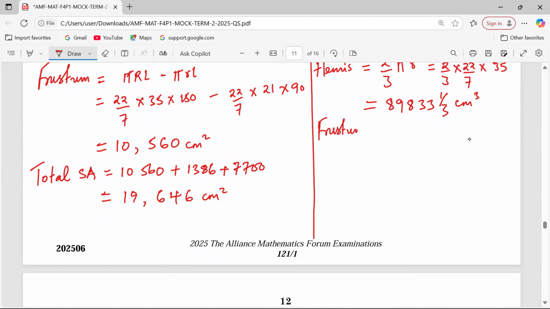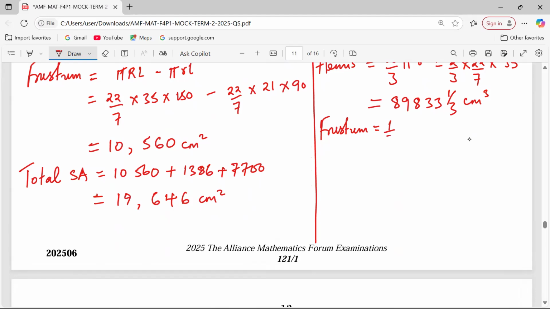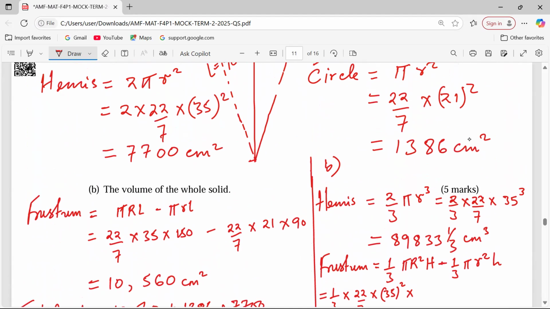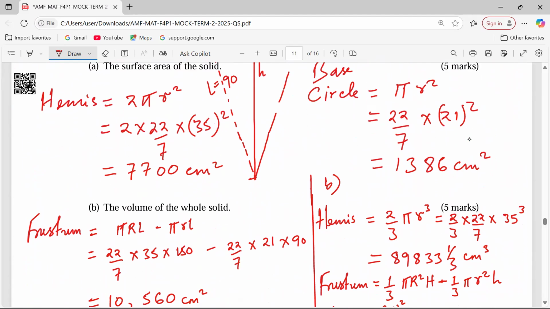And you know, for the frustum, we need original cone minus smaller cone. So a third base area, so pi r squared times h, minus a third pi r squared small h. So I'm using a third pi, a radius of 35 squared, and an original height of 145.86.